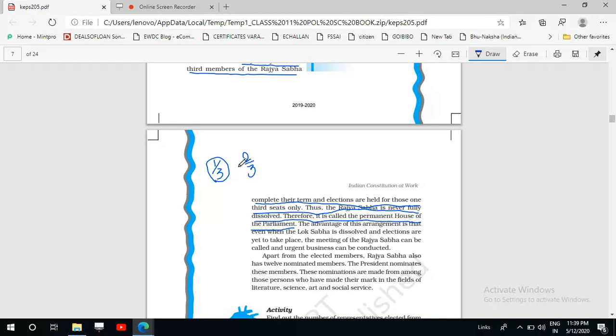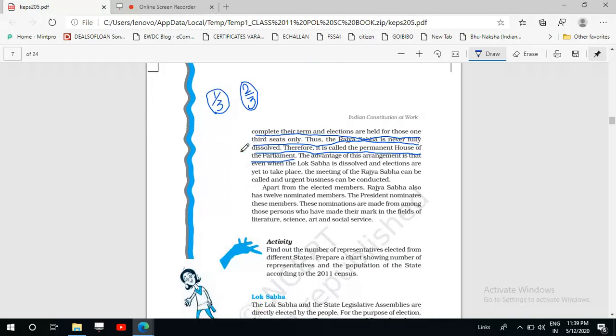Then what happens next? One third from this two third, after 2 years, those one third members will again complete their term, and now there will again be an election for this one third of seats. So in this way, the process of completing the term and election goes on, and the Rajya Sabha becomes the permanent house of the parliament.